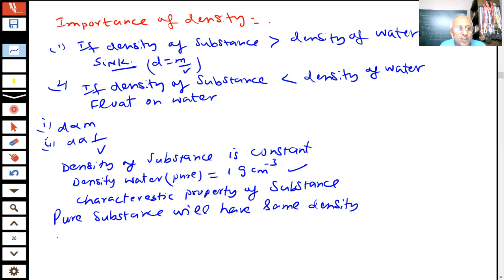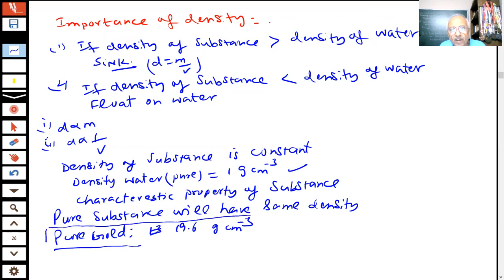If I say this is pure gold, what is the density of pure gold, students? This value is given in the books. For gold, it is given as 19.3 gram per centimeter cube. So if you want to find whether a substance is pure or not pure, what will we do? We will find the density of the gold. I give you a bar of gold. I ask, is it pure gold or impure? What will you do? You find the density.